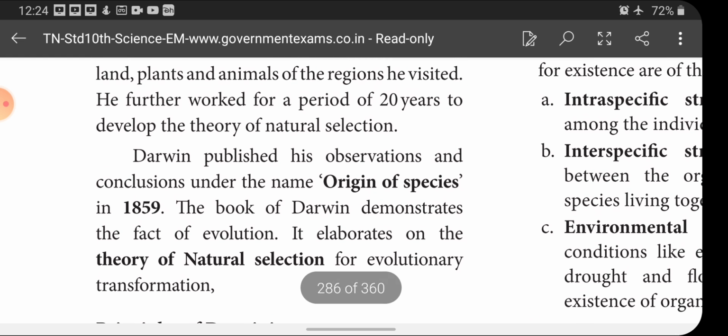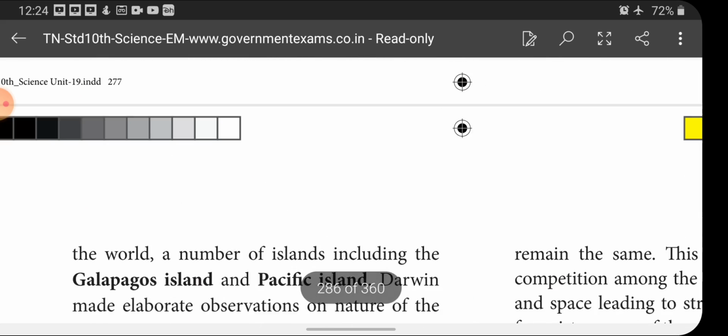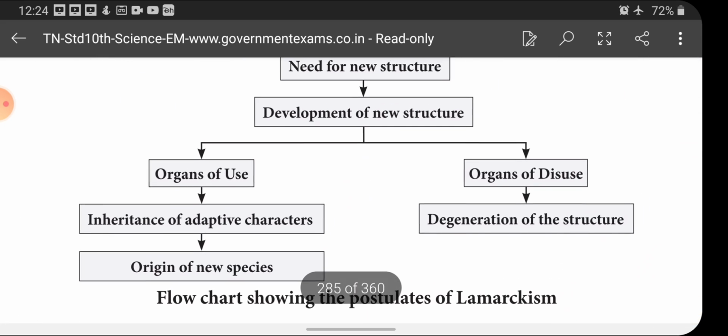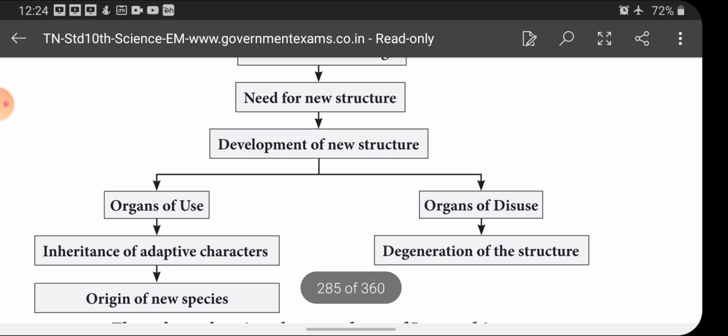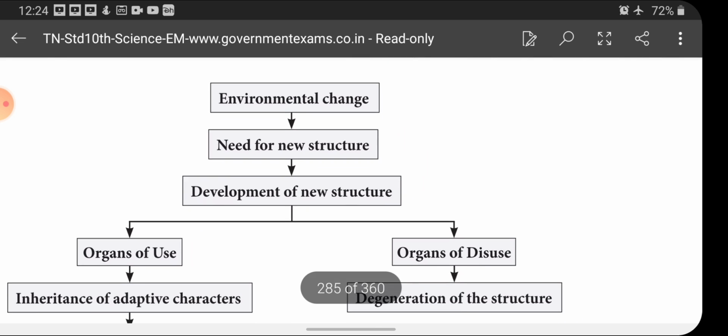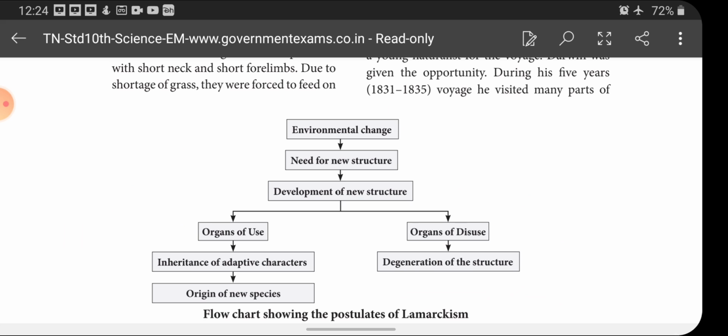Okay, this is the short introduction and life story of Darwin. And let us enter into the principles of Darwin. Before that, we have to see one flow chart which we missed on the first page: the flow chart showing the postulate of Lamarckism. This is one important 4-mark question, children. Please bracket it. Give a flow chart for the postulation of Lamarckism.